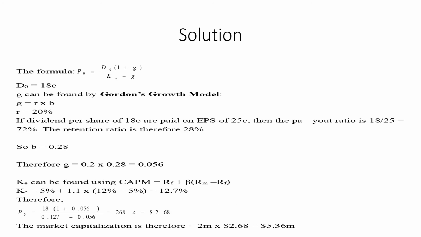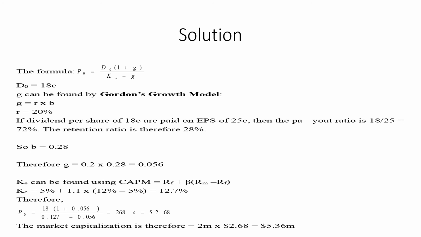Now the formula for this is the constant growth formula, that is D naught multiplied by 1 plus G divided by KE minus G. The current dividend is 18 cents.